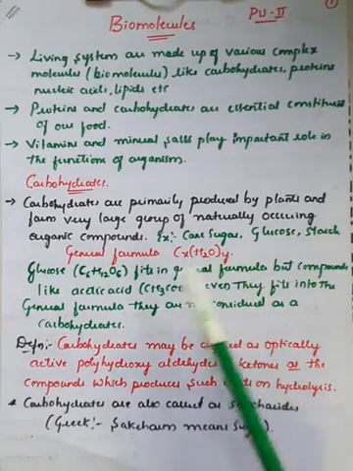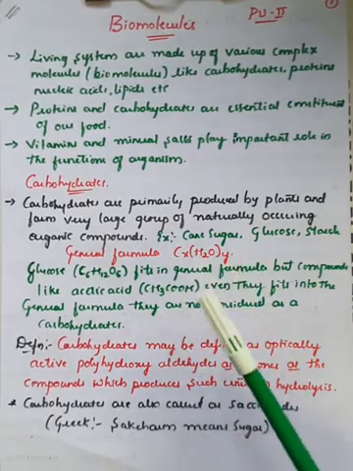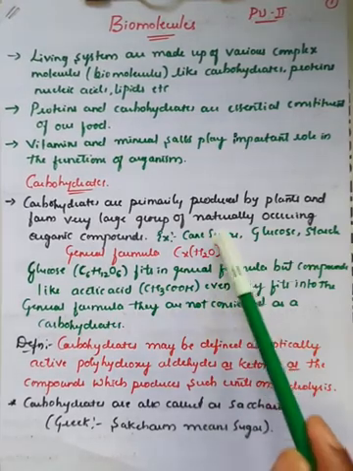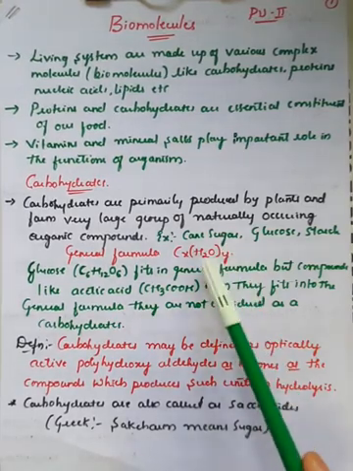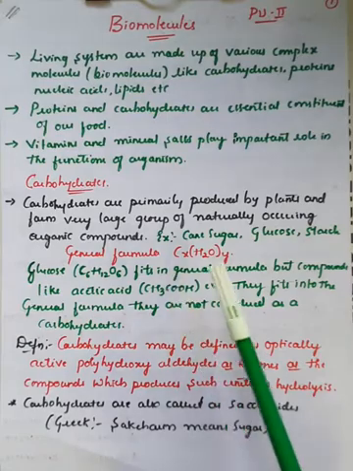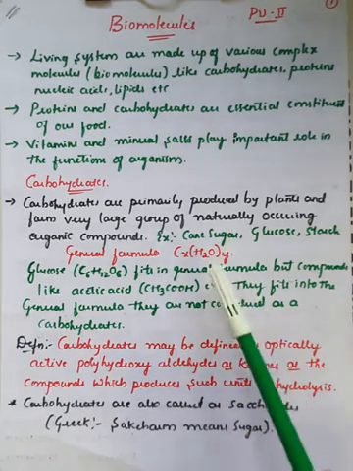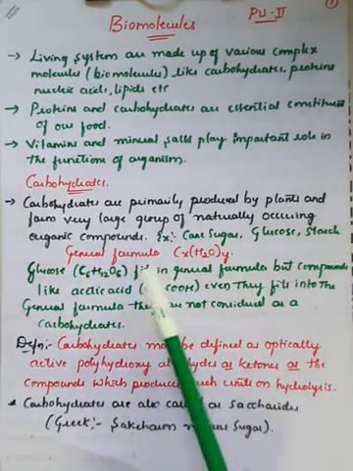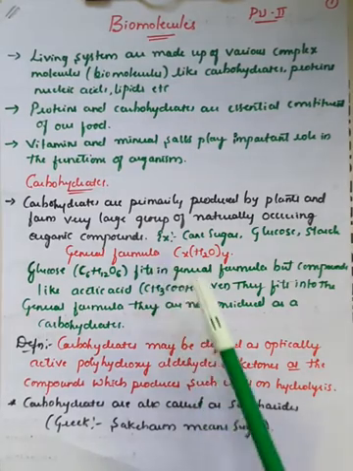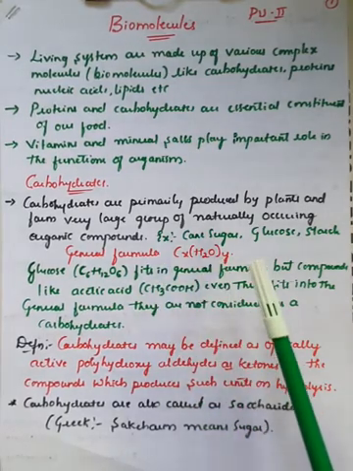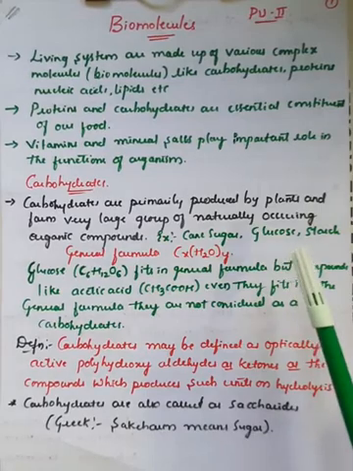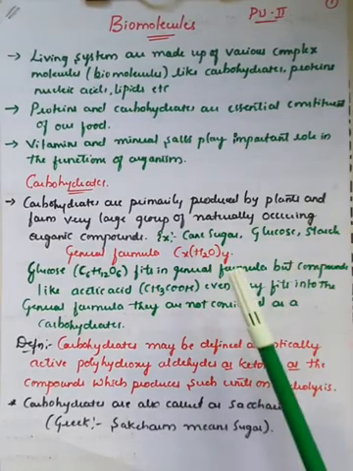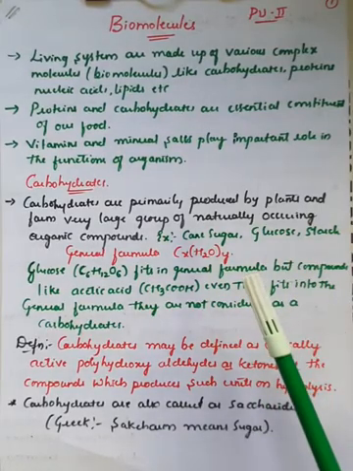We can also call them hydrated carbons, because they consist of water molecules. The better suitable word for carbohydrate is hydrated carbon molecules. So the general formula for carbohydrates is given as Cx(H2O)y, right? Which means any molecule which has the ability to fit this formula is generally called a carbohydrate.